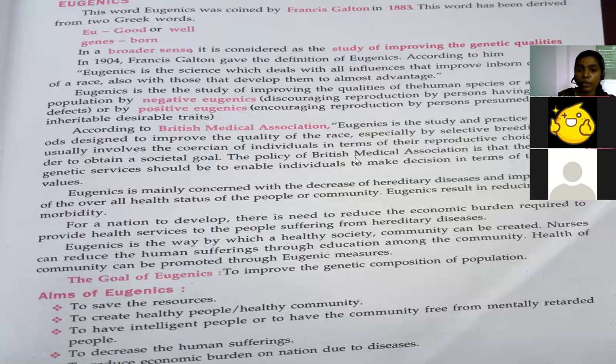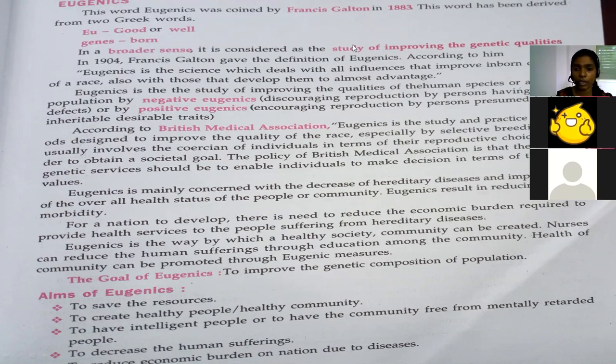The policy of the British Medical Association is that the focus of genetic services should be to enable individuals to make decisions in terms of their own values. So the British Medical Association is saying that eugenics is the study where quality will be studied, selective breeding will be done, and individuals will have an opportunity to decide about their own values.